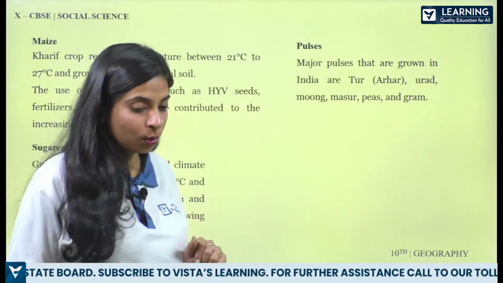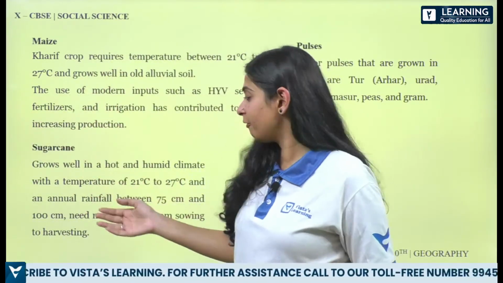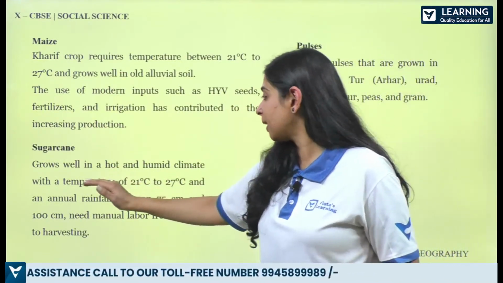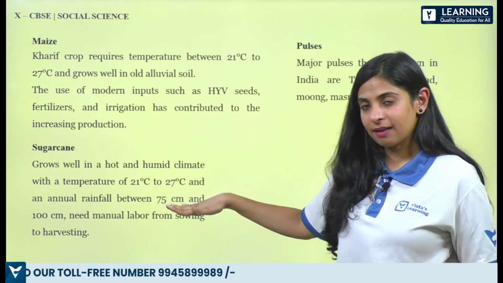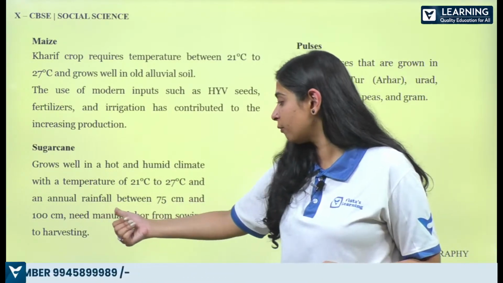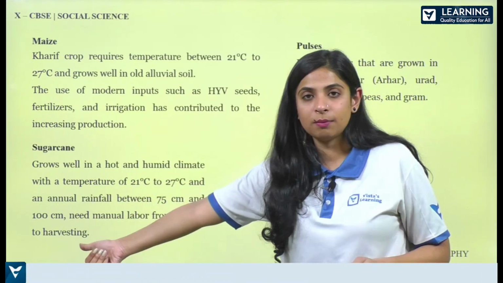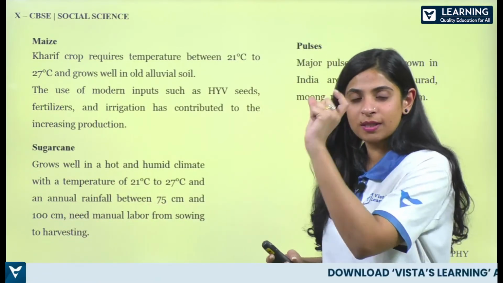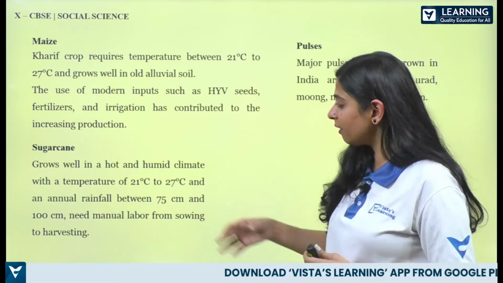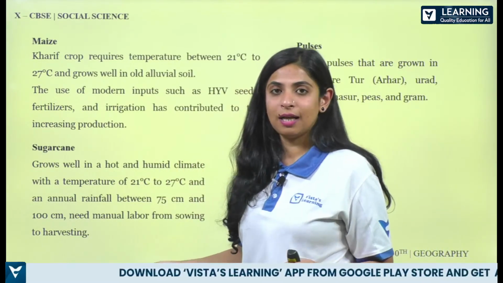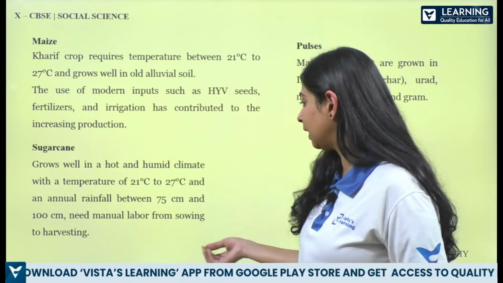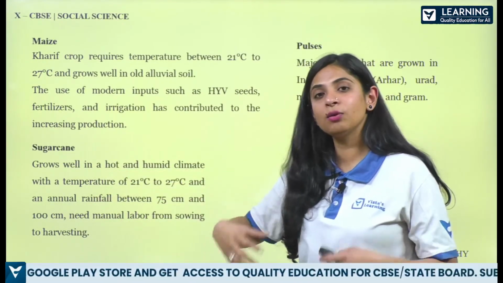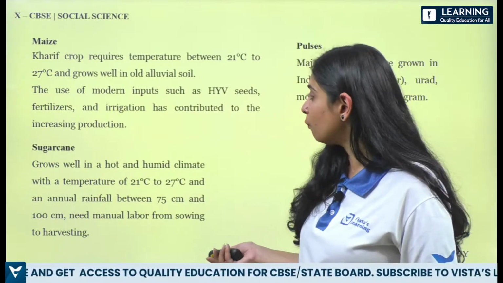So then we have sugarcane. Now it grows well in hot and humid climate. So all this you should know, right? And with a temperature of 21 degrees Celsius to 27 degrees Celsius and an annual rainfall between 75 centimeter to 100 centimeter. Now if you notice, most of these crops, they are using this much centimeter only, from 75 to 100. Okay, so even if you don't remember, you just use it. You will fetch marks definitely. It needs manual labor from sowing to harvesting. For growing sugarcane, you need manual labor for harvesting.